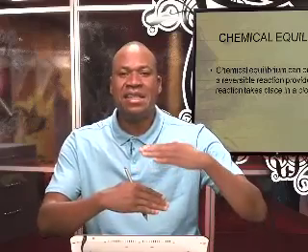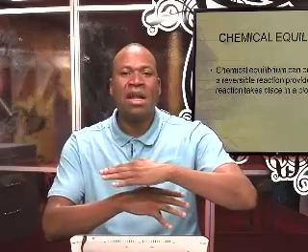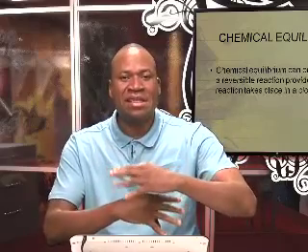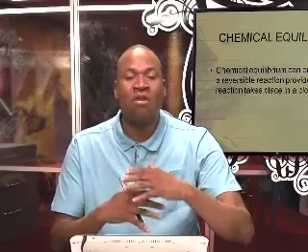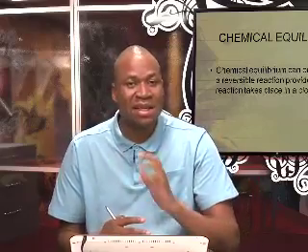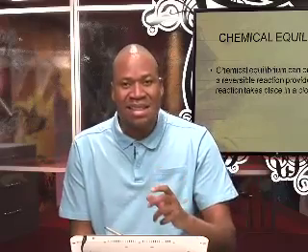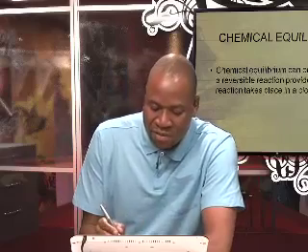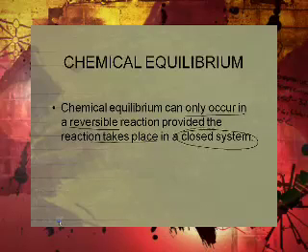And until the rates at which these reactions are taking place are equal, it's then that we can say the chemical reaction has reached a state of chemical equilibrium. That's the only time we can say we have reached a state of chemical equilibrium. The other thing is that chemical equilibrium can only occur if we've got that reversible reaction and it is taking place in a closed system.